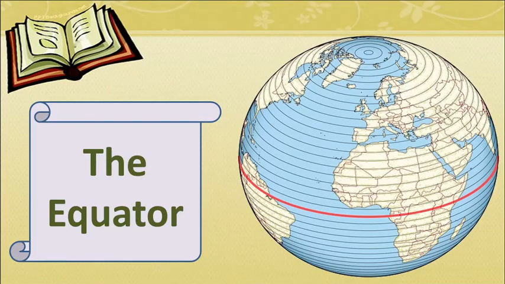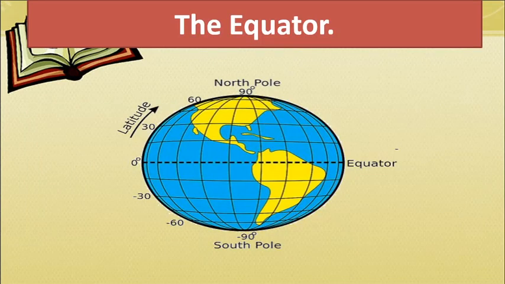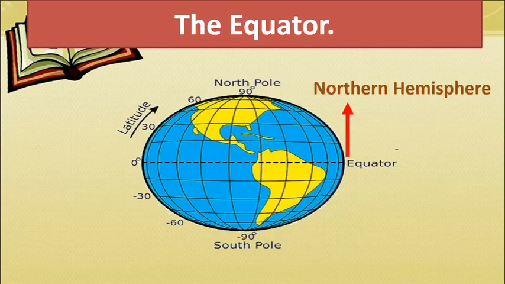Children, see, this is the most important of all latitudes. It is called the equator. See here, this is the equator. So whichever parts of the earth or the globe are above the equator are called the northern hemisphere, and all the parts which are below the equator are called the southern hemisphere. So this is about the latitudes.